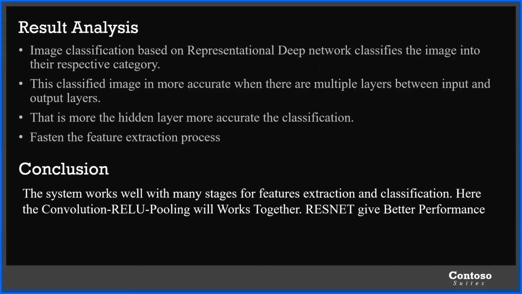Now, result analysis. Image classification based on ResNet, or residual deep network, classifies the image into their respective categories, as I told earlier. This classified image is more accurate when there are multiple layers between input and output layers. That is, the more hidden layers, the more accurate the classification would be. This ResNet speeds up the feature extraction process because of the normalization and multiple pooling, as well as the use of the ReLU activation function, etc.